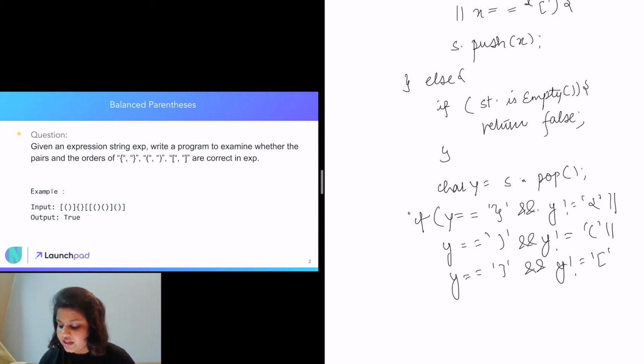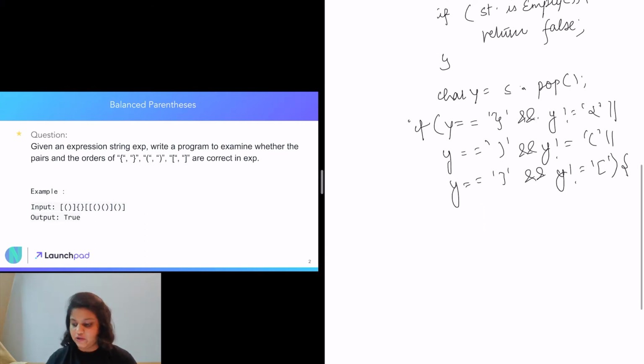So based on these 3 conditions, we have found that the closing parenthesis and the opening parenthesis that was at the end and needed to be closed first are not of the same kind. So we will return false, because it clearly shows that this parenthesis is not balanced, because the opening and closing parentheses are not of the same kind.